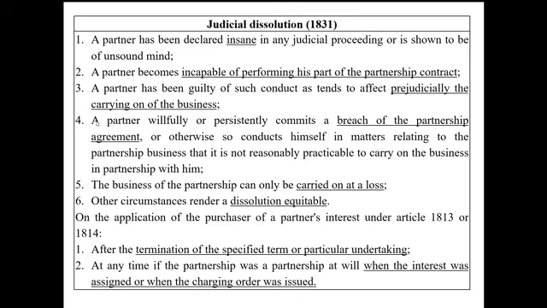Now, unang mapapansin nyo sa grounds, number 1 natin, partner has been declared insane. Kaya yung insanity, hindi yan ground for automatic dissolution, but rather ground for judicial. Kasi kailangan may judicial declaration that a person, okay, is already of unsound mind. Okay, number 2, a partner becomes incapable of performing his part of the partnership contract. Kasi diba, ang allegation ko si A na partner, incapable siya na i-perform ang kanyang duty in a partnership contract. That is an allegation. Okay, pwede niyang i-rebut to. That's why ground dyan for judicial.